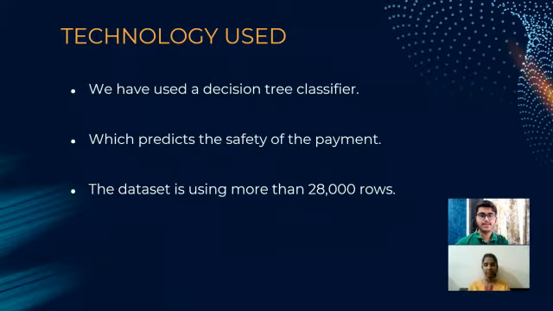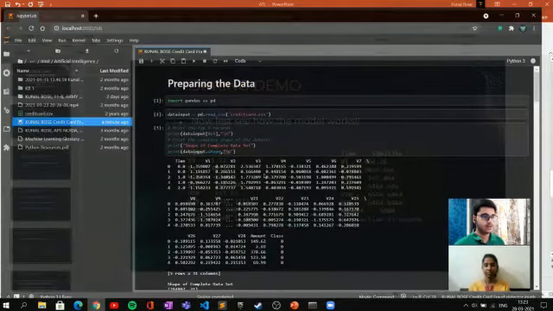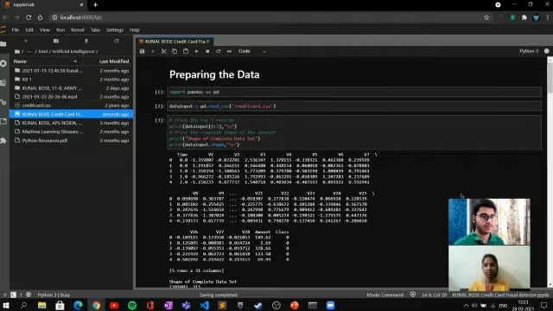We have used a decision tree classifier to predict the safety of the payment of the end user. The model is using a dataset of more than 28,000 rows. So now we'll take a look at the working demo of the model. I'll go through the entire code briefly.